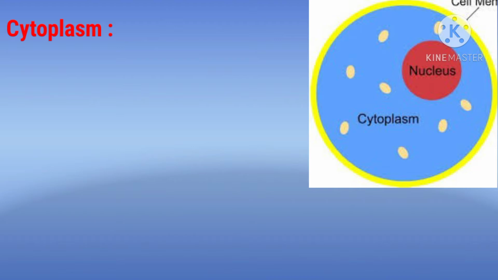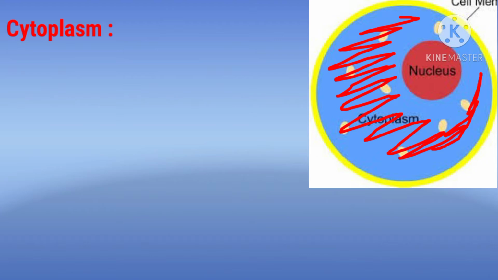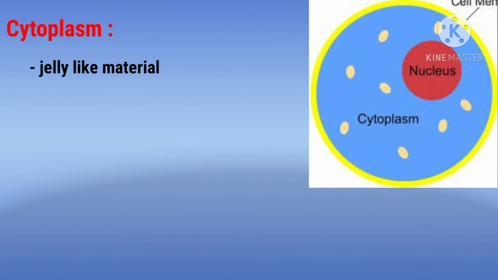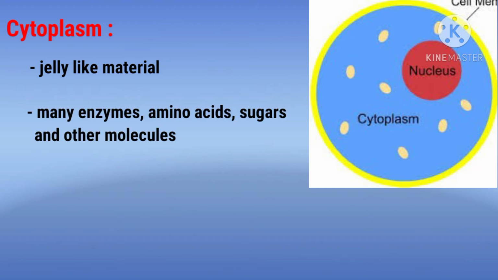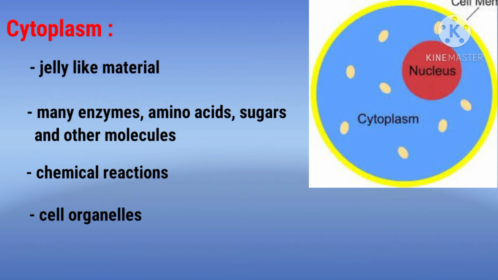Cytoplasm. Among the two distinguished regions in a cell, the cytoplasm is the fluid-filled part. The fluid will be like a jelly. In this cytoplasm, there are many dissolved enzymes, amino acids, sugars, and other molecules. The cell uses these molecules to maintain life. Most of the chemical reactions take place in the cytoplasm, and there are several extremely small structures called cell organelles present in the cytoplasm.